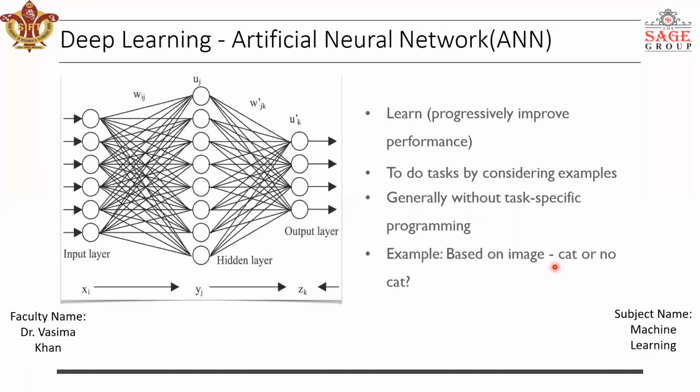So if we have an image, and the task is detecting whether a cat is present in the image or not, then we'll say that we can use deep learning for this. I'll start by explaining things one by one, and then I'll come back with various applications or examples where you can use deep learning.